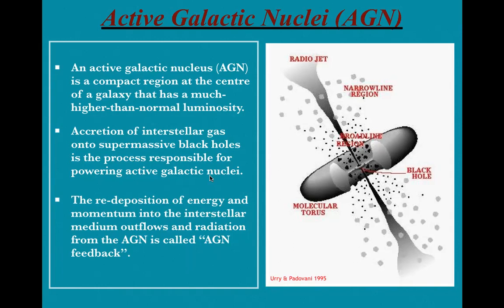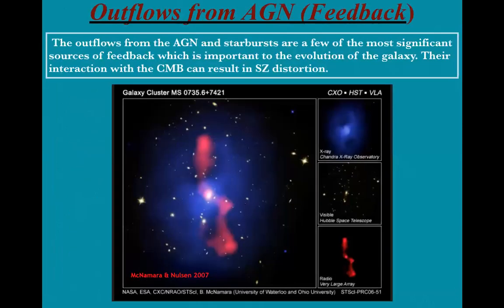Now, what is quasar feedback or AGN feedback? Similar to feedback circuits, some part of the accreted matter is re-emitted from the AGN in the form of relativistic jets and energetic outflows, and gets recoupled with the intergalactic medium. This is called AGN feedback or quasar feedback. So we are trying to detect the SZ signal from quasar feedback.